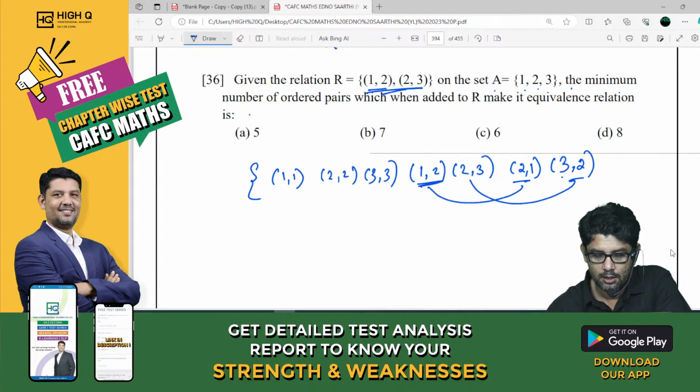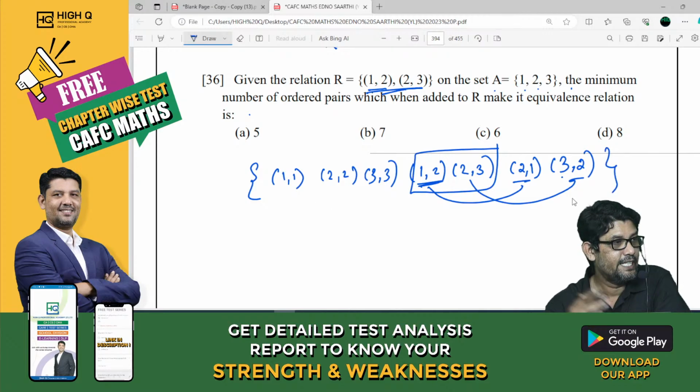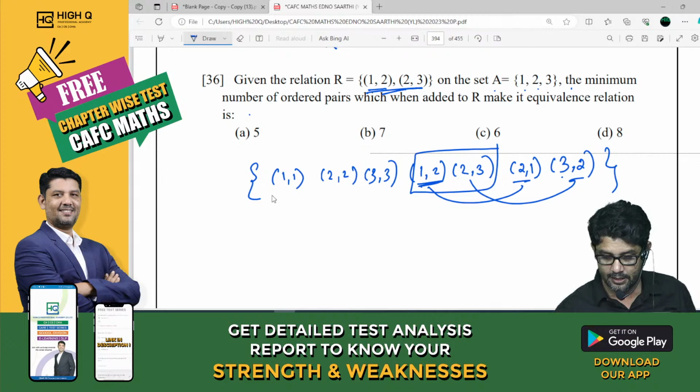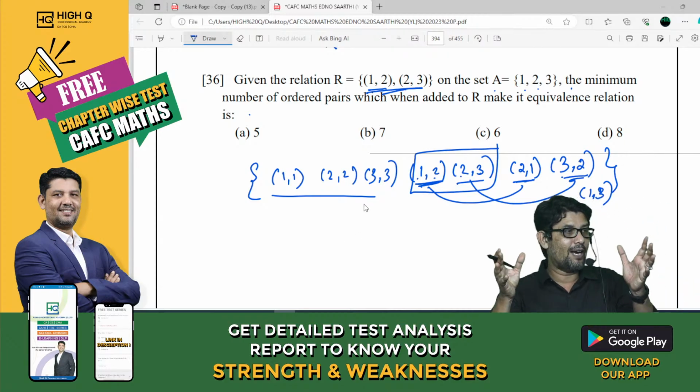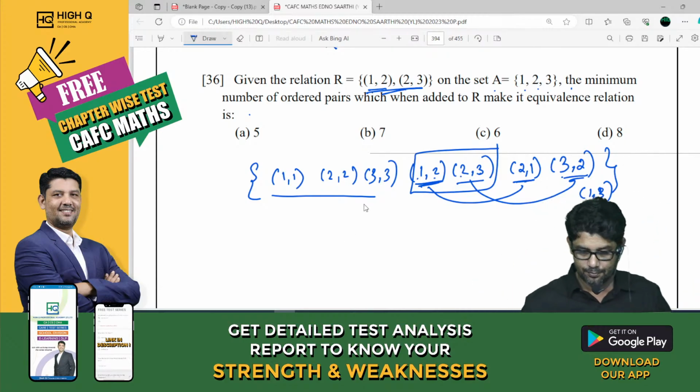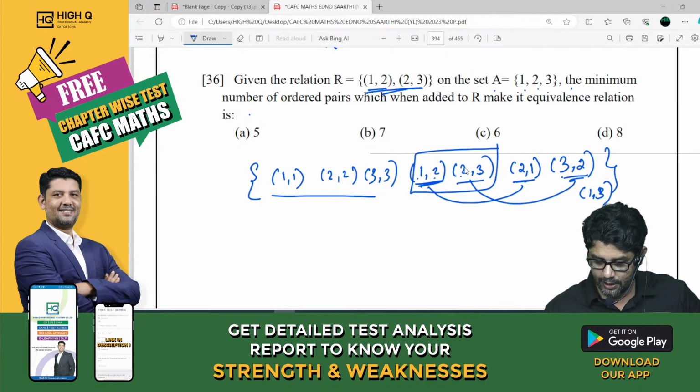Say yes or no? So, in total how many elements do we need to add, my dear, to make it an equivalence relation? Now is it an equivalence? Sir, it is reflexive, sir. (1,2), (2,1), (2,3), (3,2). Symmetric also, sir. (1,2), (2,3). Yeah, (1,3) also has to be added. Yes. So now how many elements have you added to make it an equivalence? Everything is correct now? Yeah, perfect.